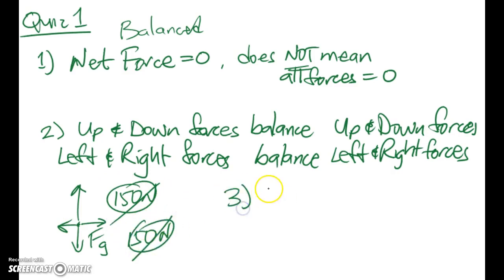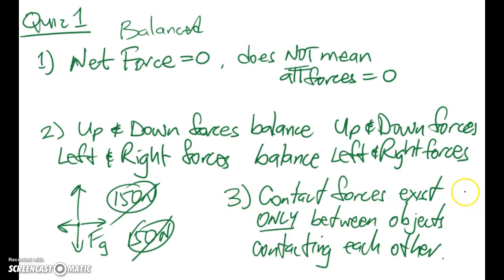And the last idea is contact forces. Contact forces only exist between objects that contact each other. An example of that was the upper block that rested on the lower block. One of the questions asked, hey, what's the normal force between the upper block and the desk? In that case, they're not touching each other, so there is no normal force. There is no friction force as well between the desk and the upper block.